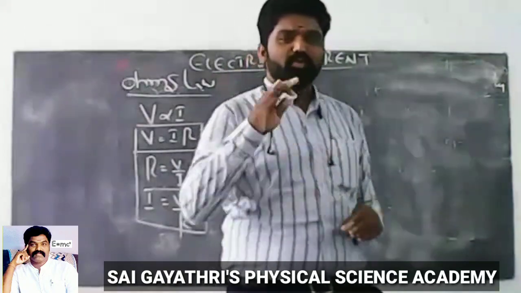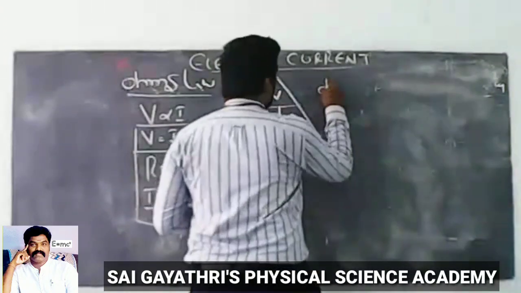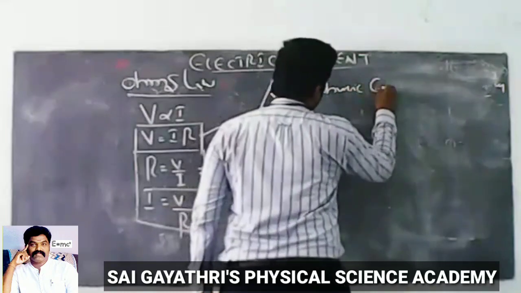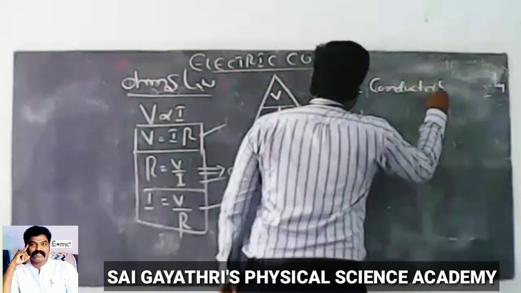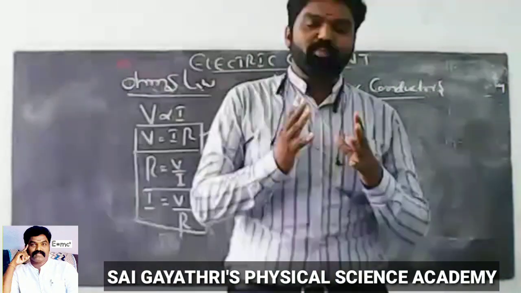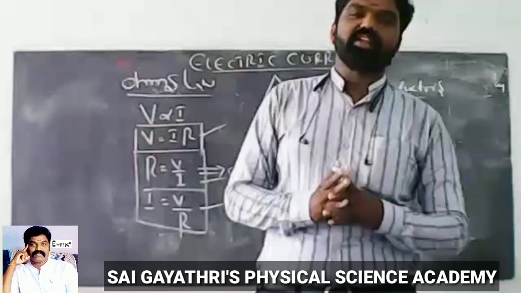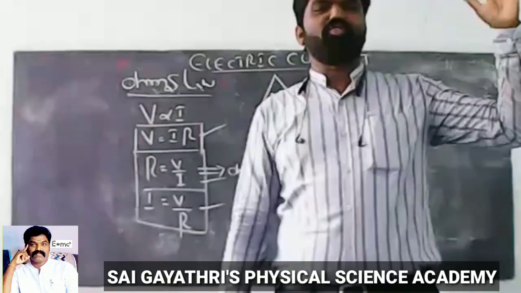Ohmic and non-ohmic conductors. Important question. Ohmic conductors: conductors which obey Ohm's law are called ohmic conductors. All metals are ohmic conductors.